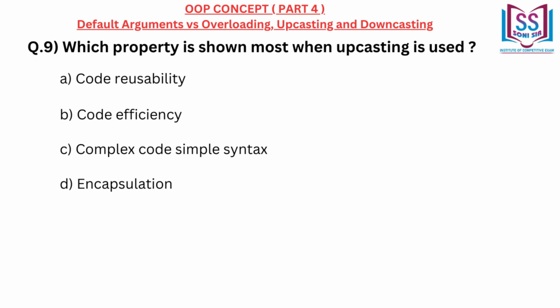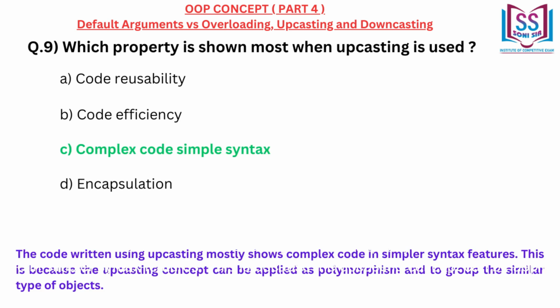Code efficiency. C. Complex code simple syntax. D. Encapsulation. Correct answer C. Complex code simple syntax. The code written using upcasting mostly shows complex code in simpler syntax features. This is because the upcasting concept can be applied as polymorphism and to group the similar type of objects.